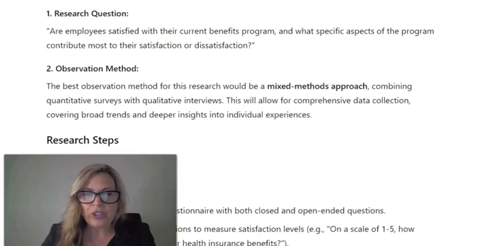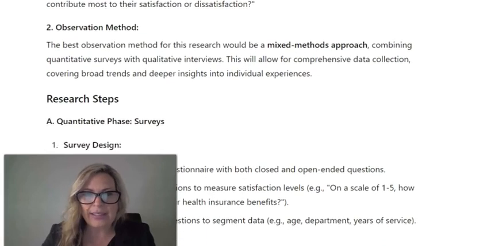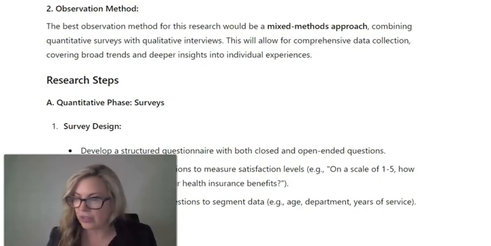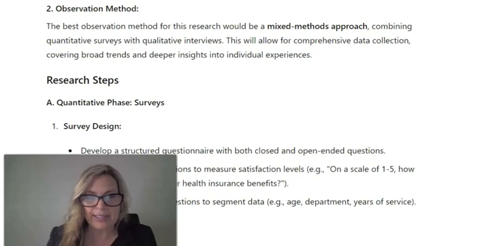So research question, obviously we would edit this information, right? We never just take what we learn from OpenAI and just cut and paste. We just use it as idea generation. So we would go through and we would compare this to our textbook best practices and make sure that this matches what our textbook says best practices would be.